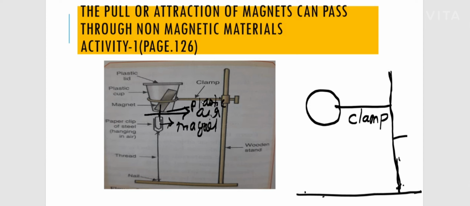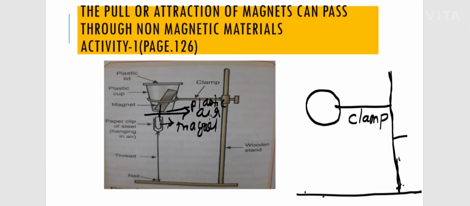So you have the presence of some non-magnetic materials, like air and plastic, between the magnet and the magnetic material. The conclusion of this activity is that even though there are non-magnetic materials between the magnet and the magnetic material, it still continues to show the property of attraction.